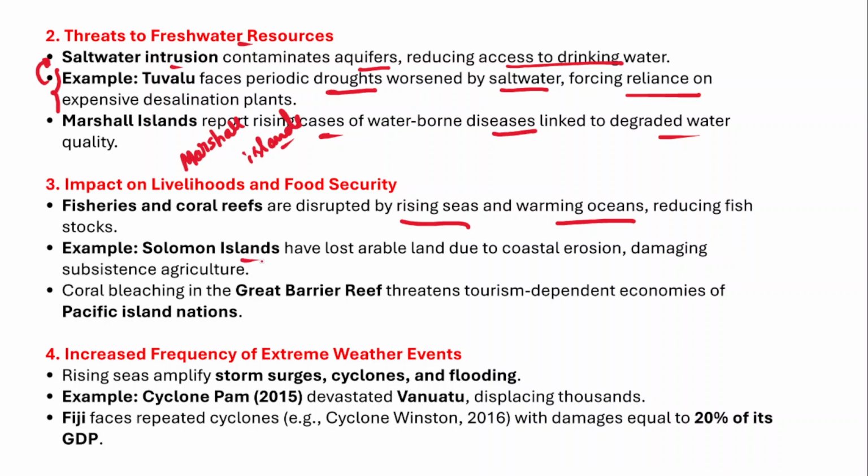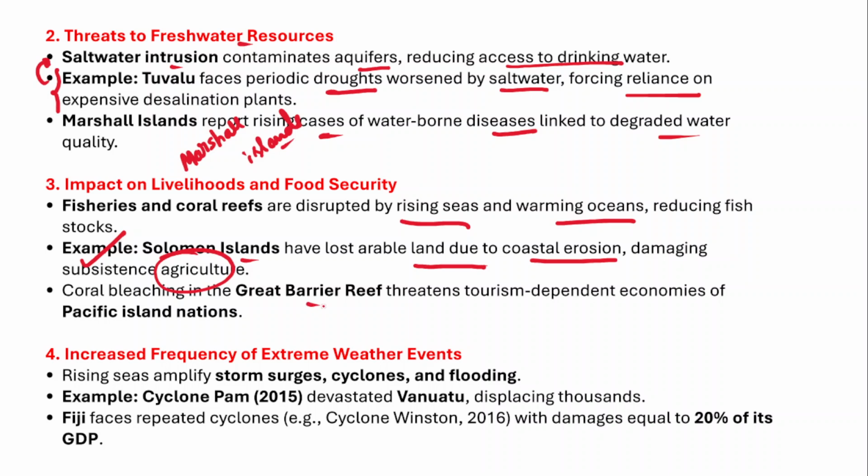For example, Solomon Islands have lost arable land due to coastal erosion, therefore it damages subsistence agriculture. Now, what exactly is subsistence agriculture? Agriculture which is practiced only for consumption is called subsistence agriculture.